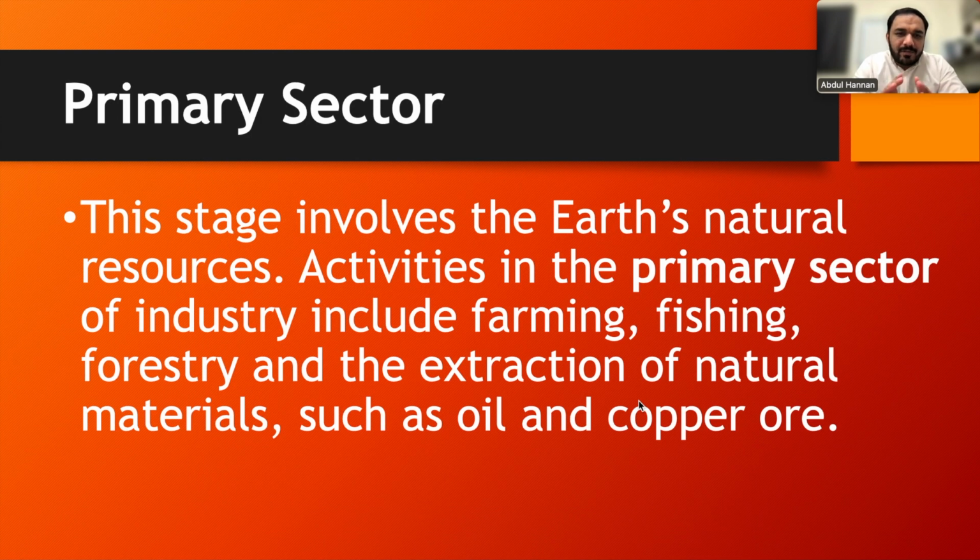First of all, the primary stage in detail: this stage involves the earth's natural resources. Activities in the primary sector of industry include farming, fishing, forestry, and the extraction of natural materials such as oil and copper ore. So it is very clear that the primary sector is linked only with the extraction of natural resources, whether farming, fishing, forestry, or extraction of natural materials such as oil and copper.